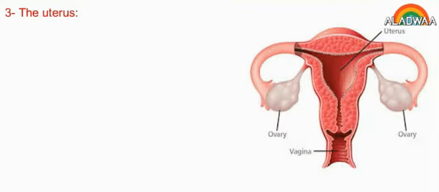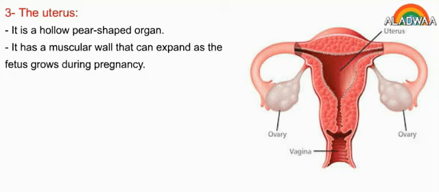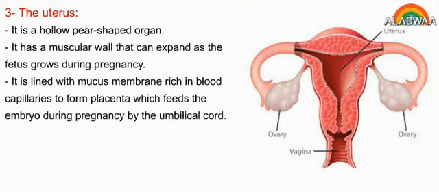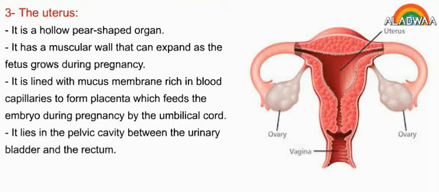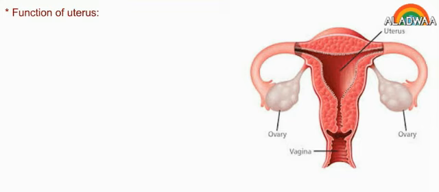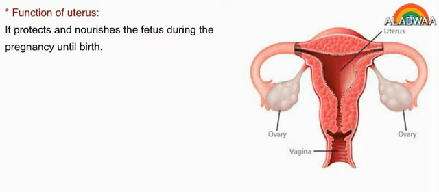The uterus. It's a hollow pear-shaped organ. It has a muscular wall that can expand as the fetus grows during pregnancy. It is lined with mucous membrane, rich in blood capillaries to form placenta, which feeds the embryo during pregnancy by the umbilical cord. It lies in the pelvic cavity between the urinary bladder and the rectum. Function of uterus. It protects and nourishes the fetus during the pregnancy until birth.